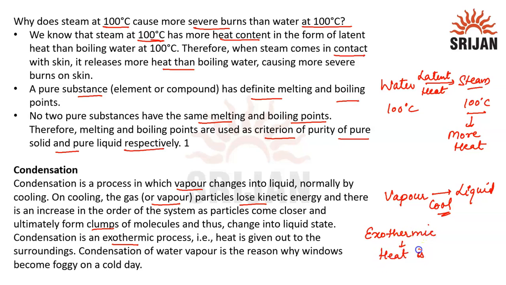When condensation happens, heat is given out to the surroundings, and condensation of water vapor is the reason why windows become foggy on a cold day, because all that water vapor condenses and comes onto the windows. I hope this topic is clear to you.